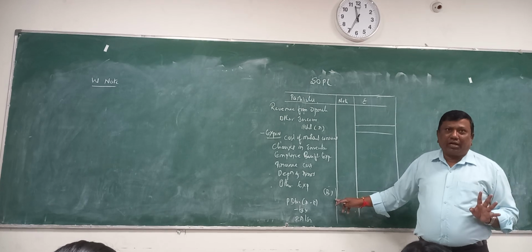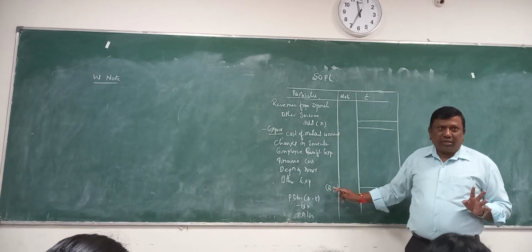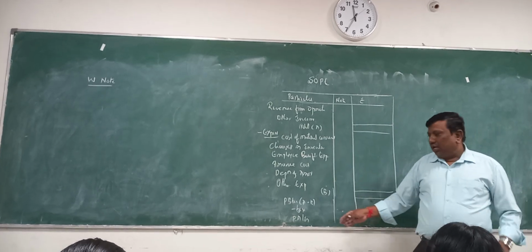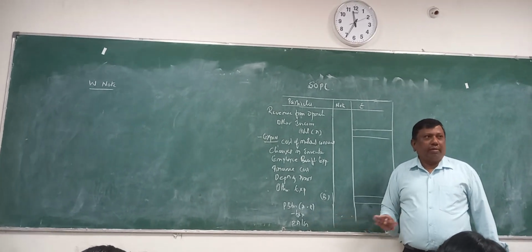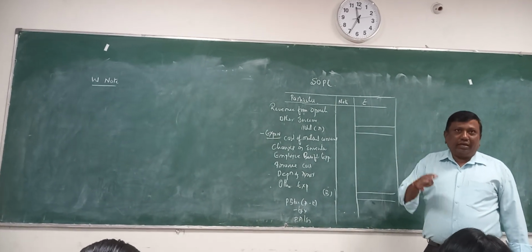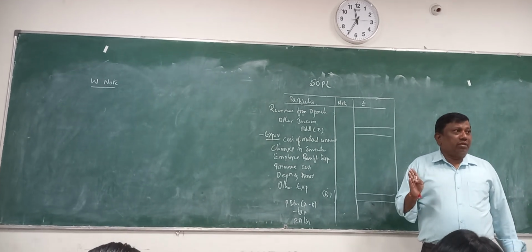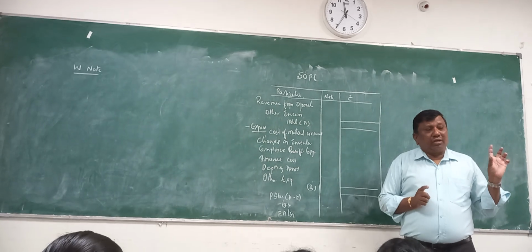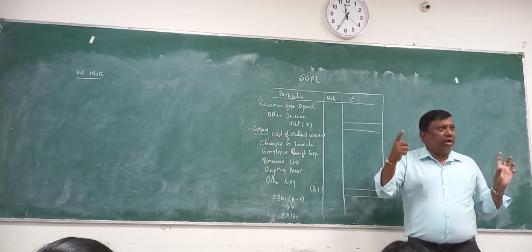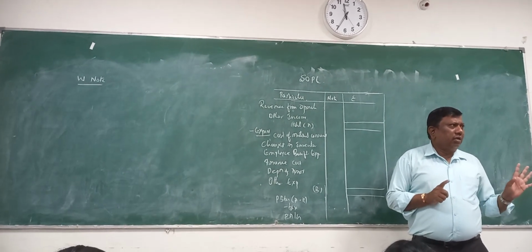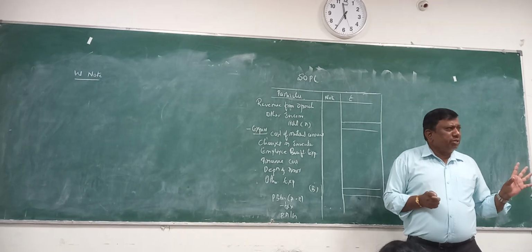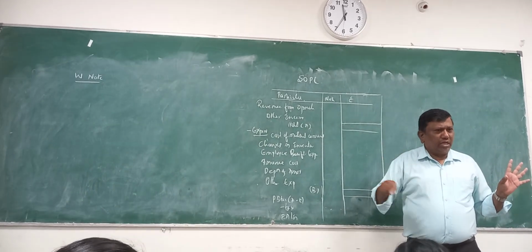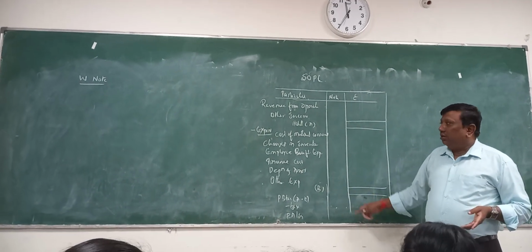This is received, this is paid. A minus B gives profit before tax. If we subtract tax, we get profit after tax. The next form also is there, but I am not writing it, as majorly they do not give that. Extraordinary items, extra income, you add. Add means expense, less means income. That is the main thing.